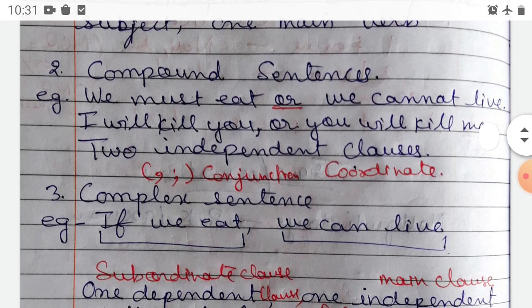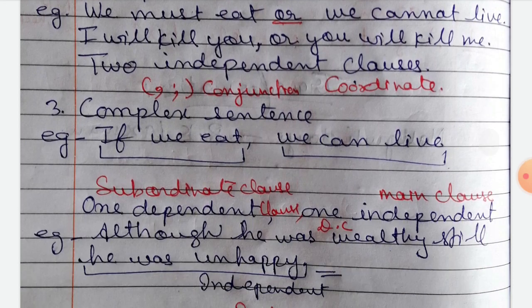Come to the complex sentence. A sentence made up of a principal or main clause and one or more subordinate clauses is called a complex sentence.